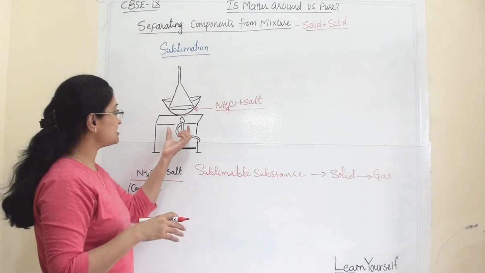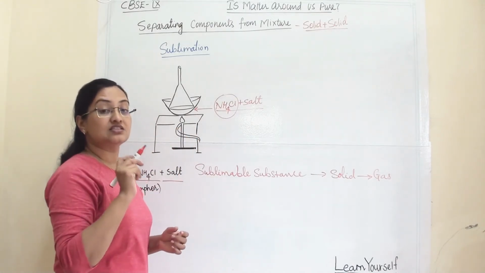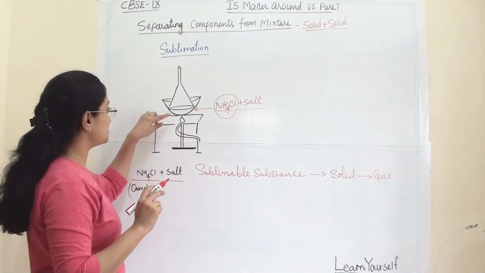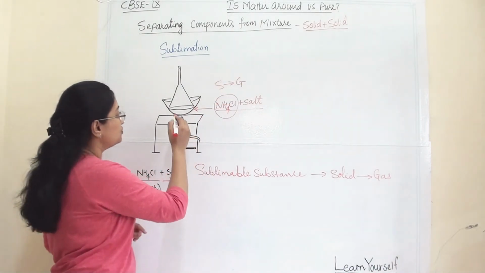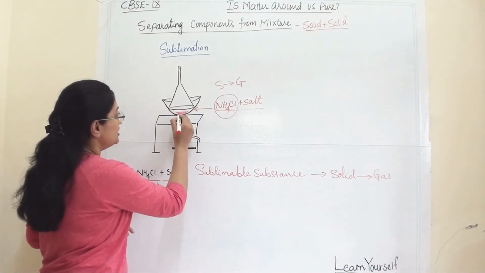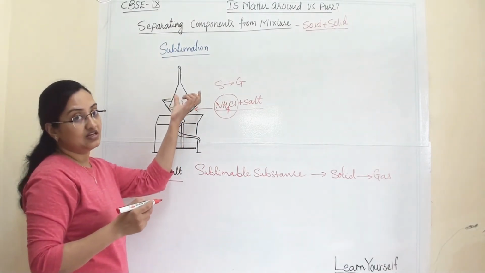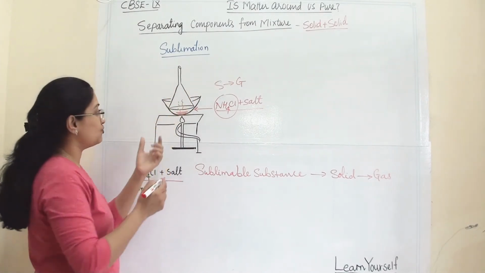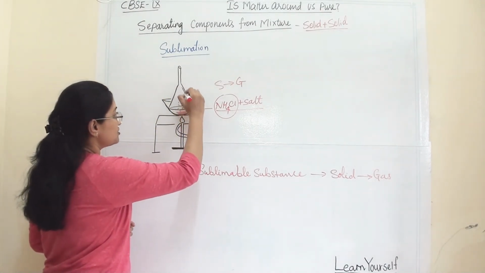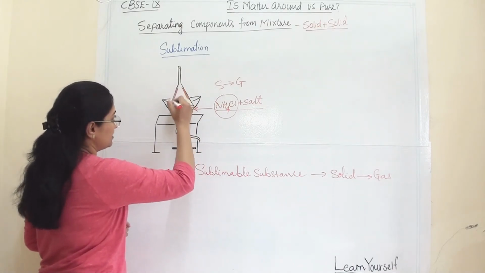Once I start heating, the ammonium chloride, which is the sublimable substance, will start converting into the gaseous phase. So the vapor of the substance will go towards the funnel. The funnel's inside surface is a cool surface, so when the vapor touches the surface of the funnel, it will deposit there.